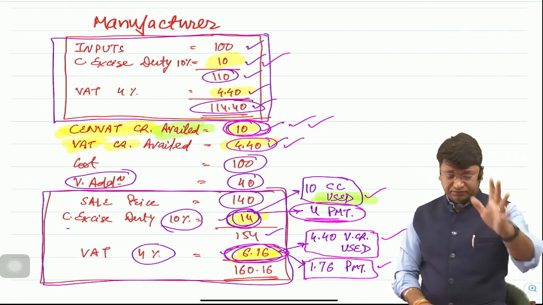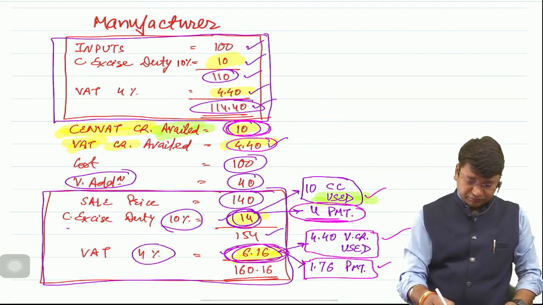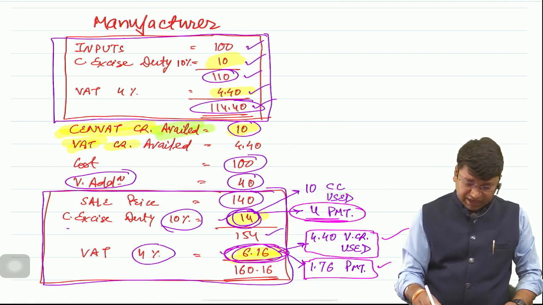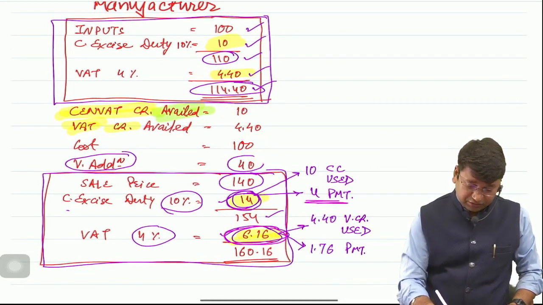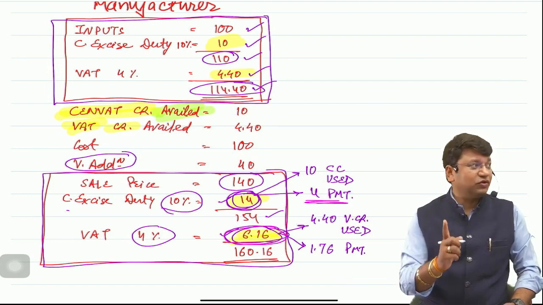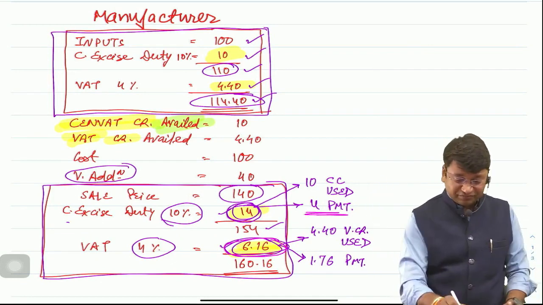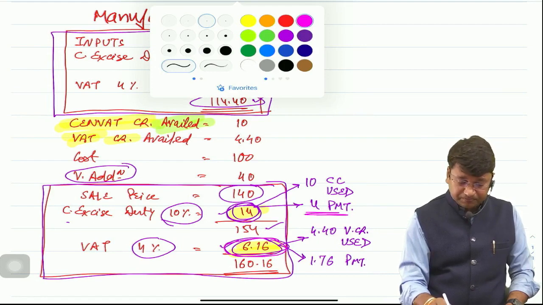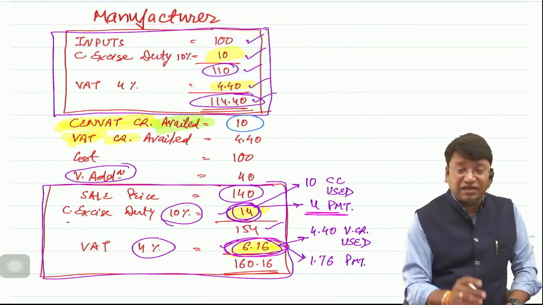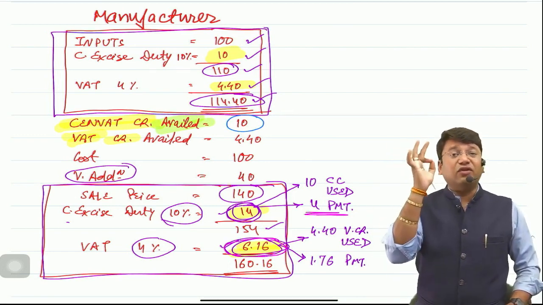my simple point comes. Sir, my simple point is that, and this is the basic fundamental which will be used for entire indirect tax. Okay, a formula which we will be deriving from here. My simple question, my simple fundamental is: why was the credit of rupees 10 allowed? Why is the credit of rupees 10 allowed?